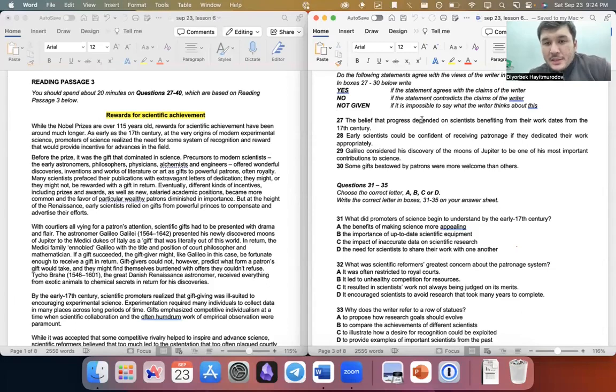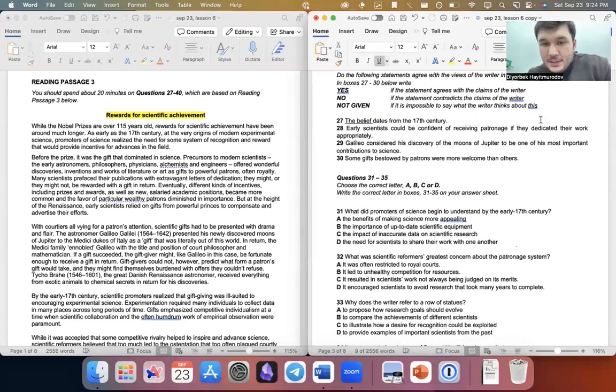The belief that progress depended on scientists benefiting from their work dates from the 17th century. Okay, you see, why do most people struggle with passage 3? Because for them, I think it's even difficult to realize what the subject is. Again, grammar gets in the way. Usually people cannot do well because their grammar is not good enough. So this idea dates from, actually, this is the subject. That belief dates from the 17th century.